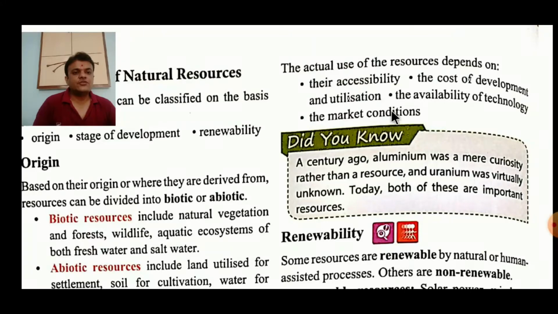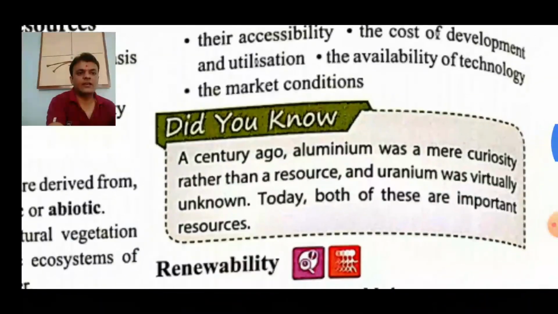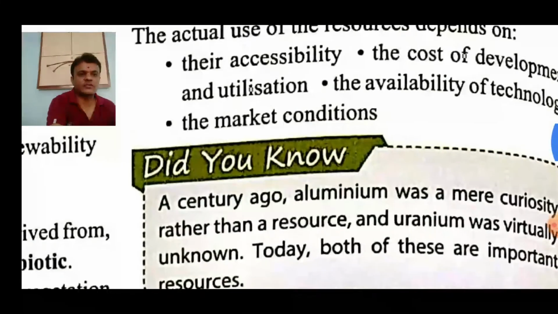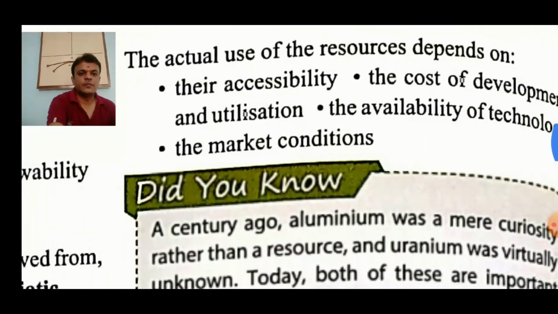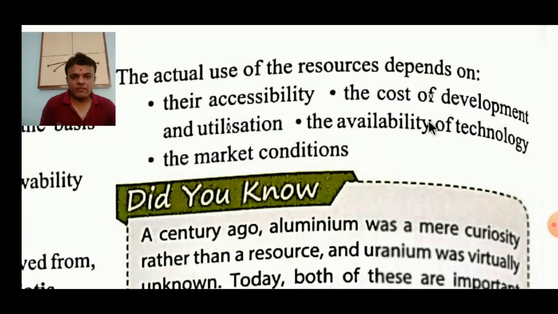The actual use of resources depends on their accessibility, the cost of development and utilization, the availability of technology, and the market conditions.